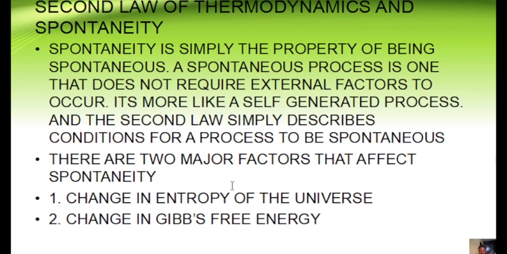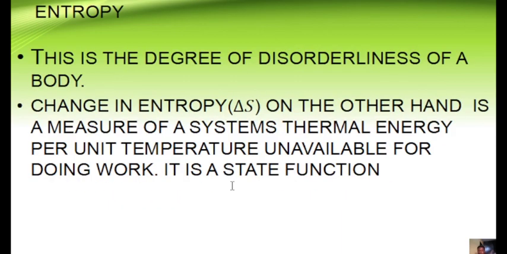And the two major factors are change in entropy of the universe, and then you have your change in Gibbs free energy. So let's get to understand entropy before we get to understand the entropy of the universe. This is the degree of disorderliness of a body. So anytime you are describing entropy, it is simply a measure of disorderliness of a body. Then you talk about the change in entropy. The change in entropy is simply a measure of the system's thermal energy per unit temperature, which is unavailable for doing work. Mind you, change in entropy is a state function.